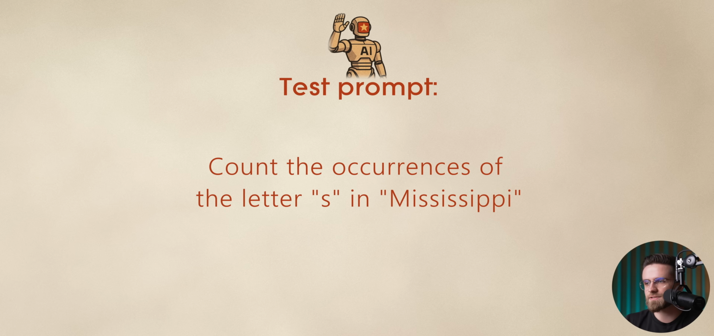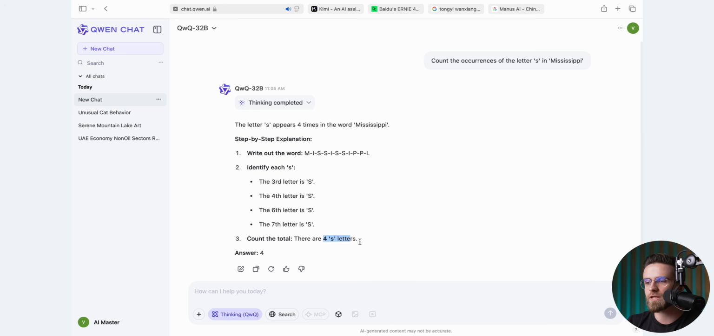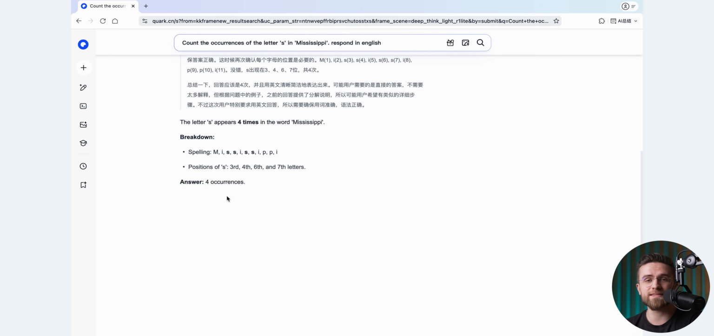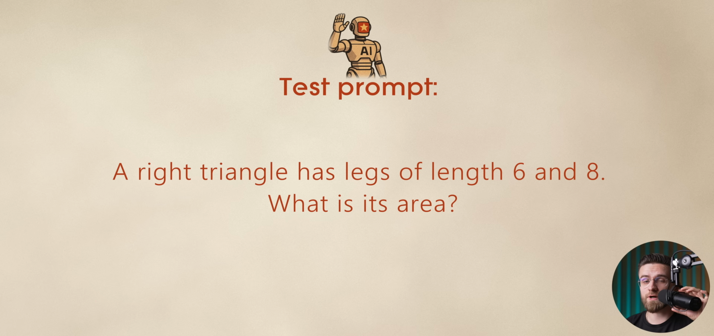The first task is super simple, counting letters in a word. Every tool passes it equally well, no issues there, but Quark suddenly decided to answer in Chinese. After a quick prompt tweak, everything got back on track. The second question was also quite simple, finding the area of a triangle.